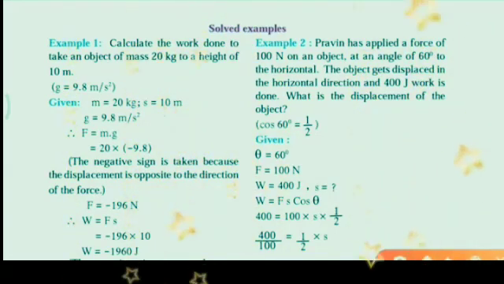Therefore F is equal to minus 196 Newton. Now use our formula. W is equal to F into S. Force into displacement. Now you got the value of force here, minus 196 into displacement 10. Therefore work done is equal to minus 1960 joules.